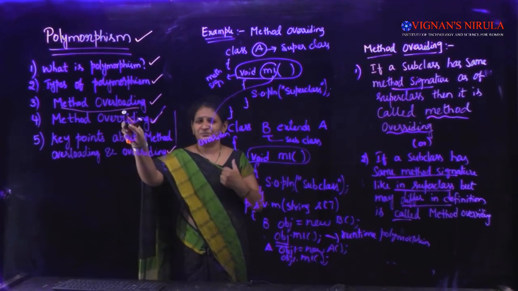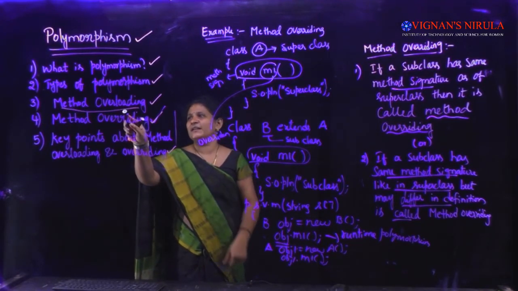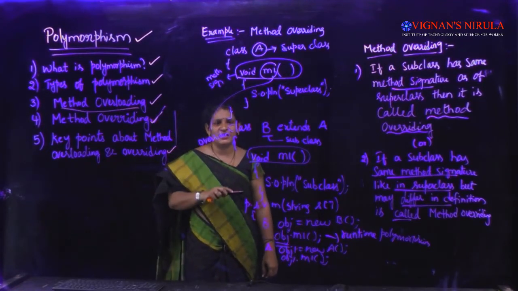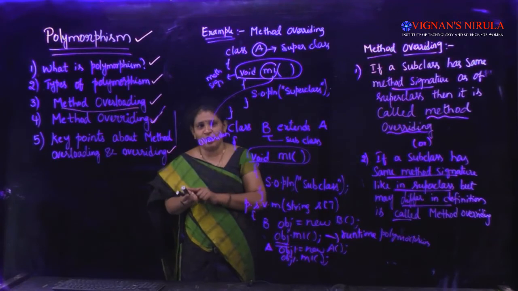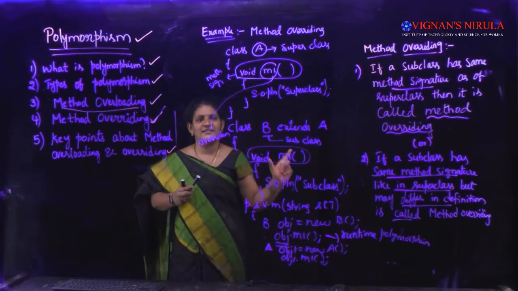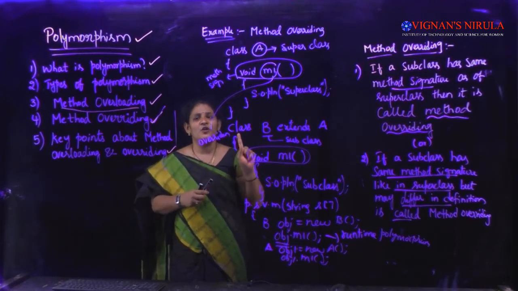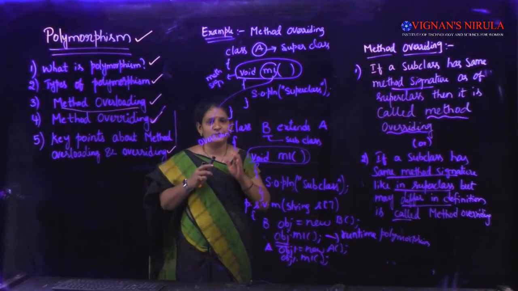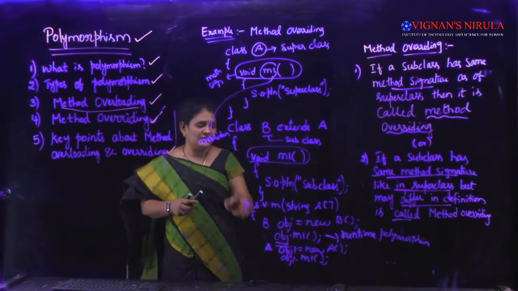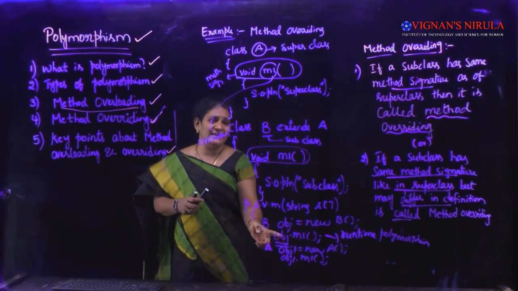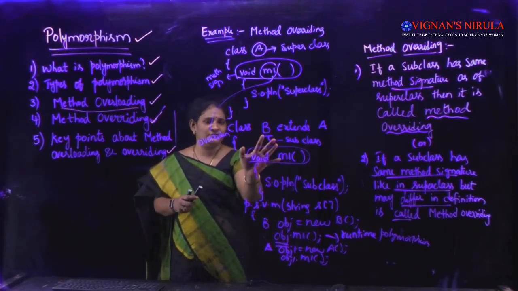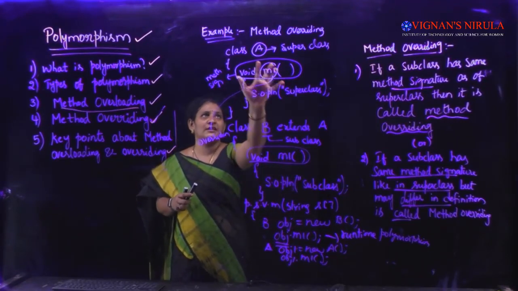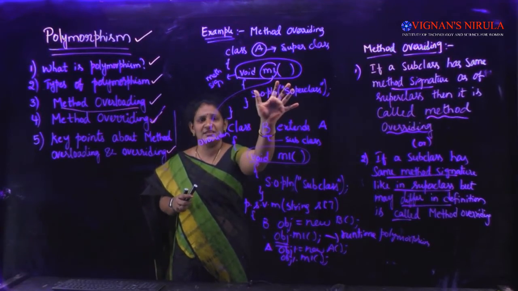If you go back and recollect method overloading, in method overloading which method will be called is decided not by the object but by the method name as well as the number of parameters. So we call that compile time polymorphism and this runtime polymorphism. The objects are getting created at runtime. With the help of the object only we can say which method will get called. If I create an object for class B and I call M1, then this method will get called. If I create an object for class A and I call M1 with that object, then this method will get called.